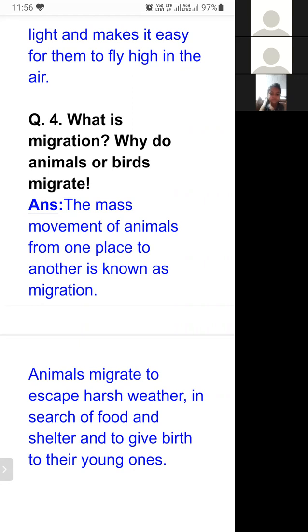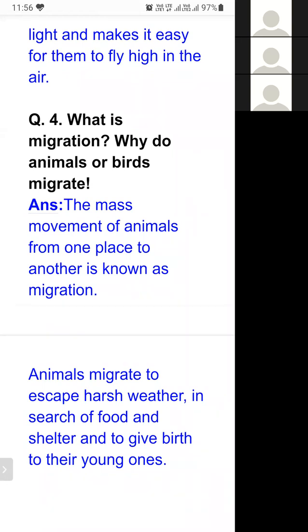What is migration? Mass movement means in a very large quantity, in a very large number, they move from one place to a very far off place, a very large distance, up to 1,000 of kilometers. So that movement is known as migration.